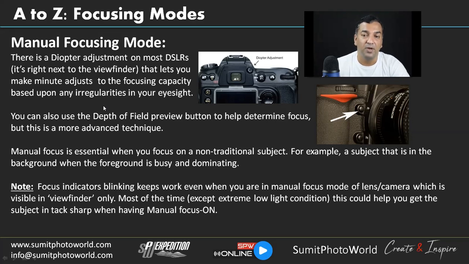So if you have some eyesight problem where you can see things near or far, and you are using specs to overcome it, but sometimes it's difficult to use the specs with your camera device. So the camera device has a built-in function to overcome the limitation, and you can adjust this diopter according to your eye.